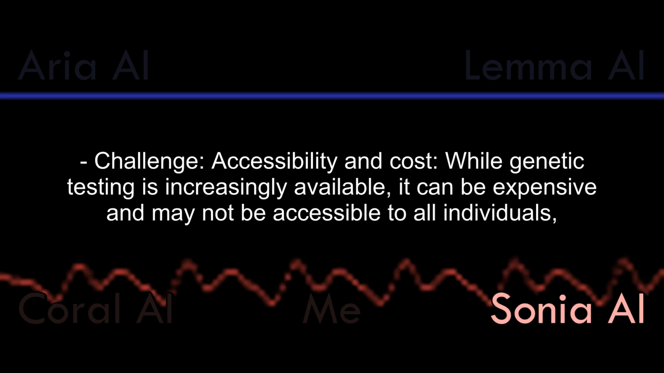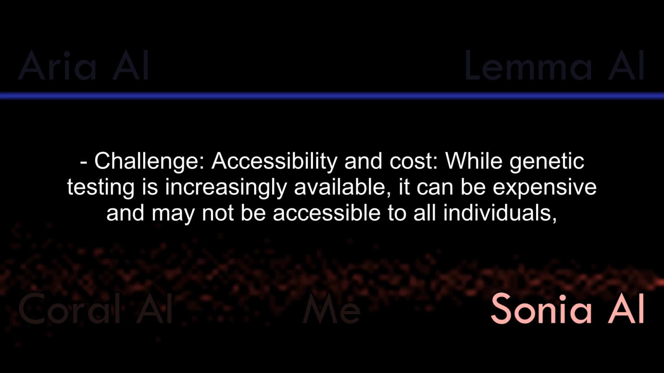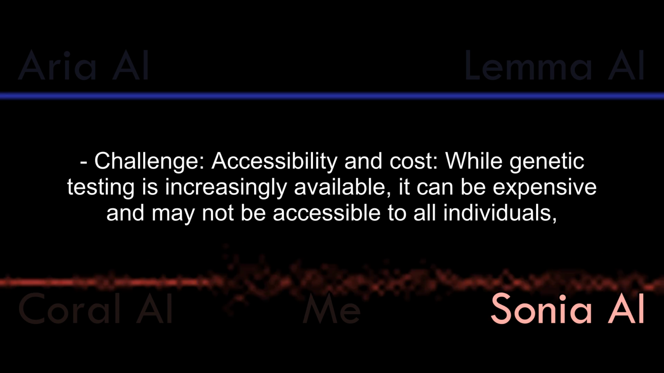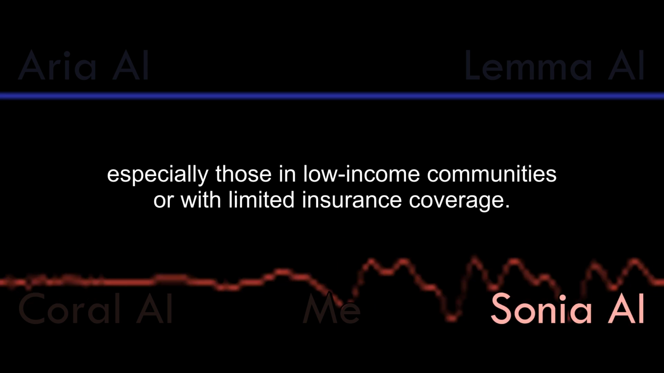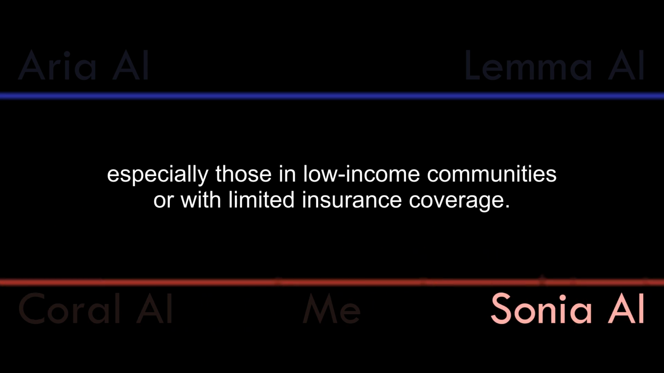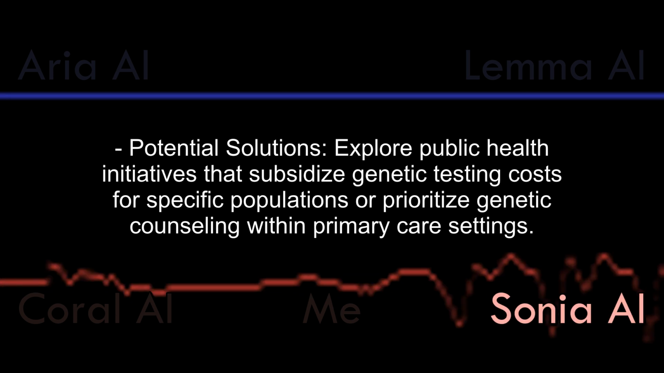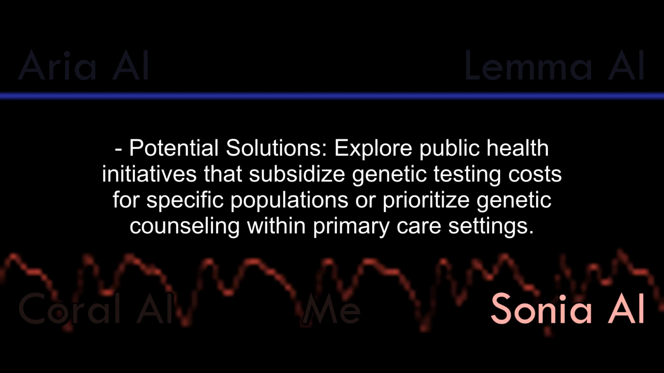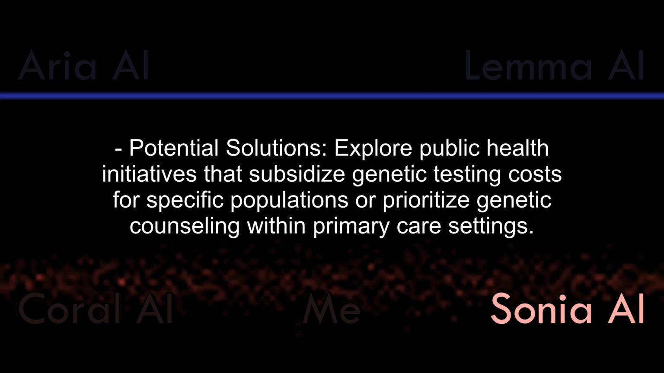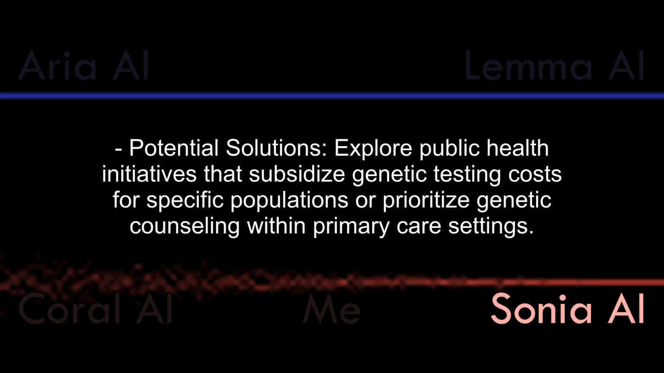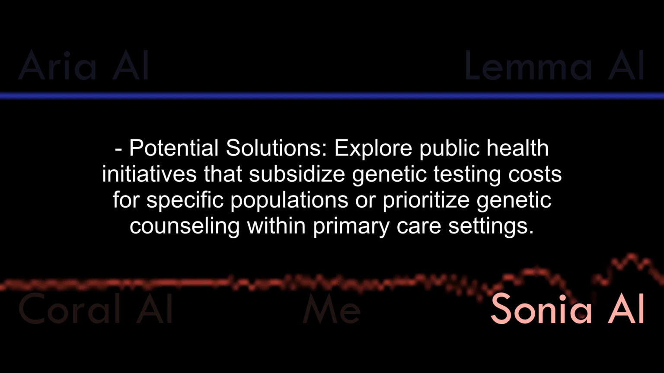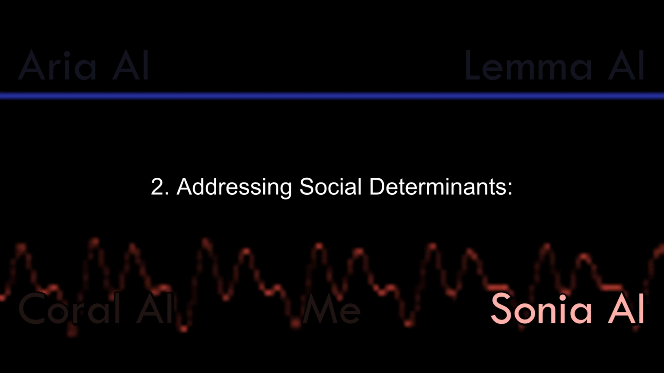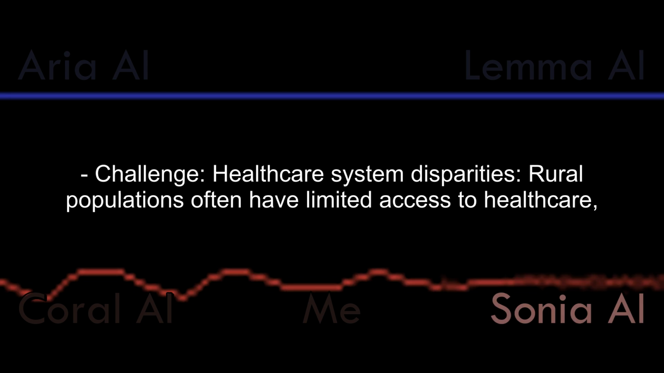Challenge: accessibility and cost. While genetic testing is increasingly available, it can be expensive and may not be accessible to all individuals, especially those in low-income communities or with limited insurance coverage. Potential solutions: explore public health initiatives that subsidize genetic testing costs for specific populations or prioritize genetic counseling within primary care settings. 2. Addressing social determinants.